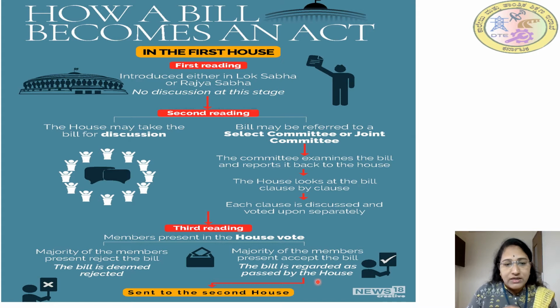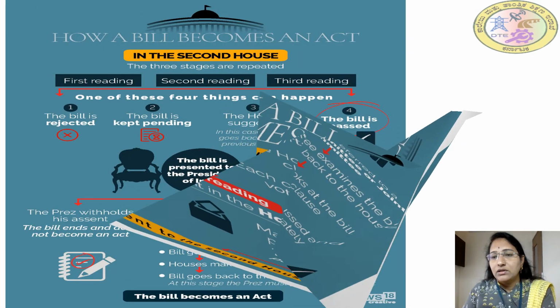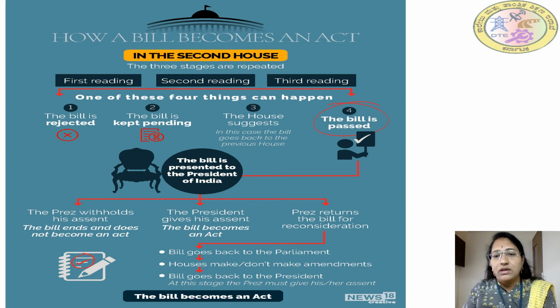Then after this, it is sent to the other, second house. If it is done in Lok Sabha, then it is passed to Rajya Sabha. If it is done in Rajya Sabha, then it is passed back to Lok Sabha. So like that. In the second house, the three stages are repeated again: the first reading, second reading, third reading.